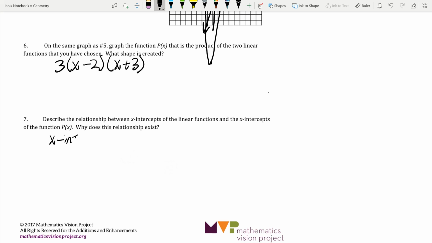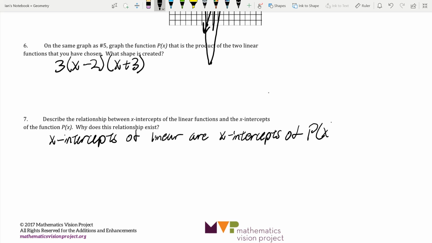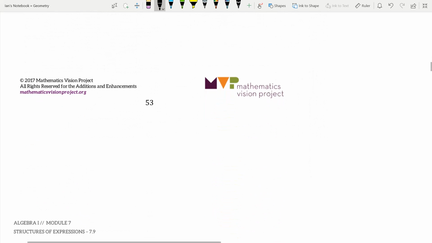So x-intercepts of linear factors are x-intercepts of p of x. Now that's a really important thing, guys. This really shows you what's going on with these functions and some really cool things that you can actually see as we move forward in math, and you'll be able to see clearer once we get to calculus, or some really cool things when you guys get there. Trust me, you guys are just gonna absolutely love it.